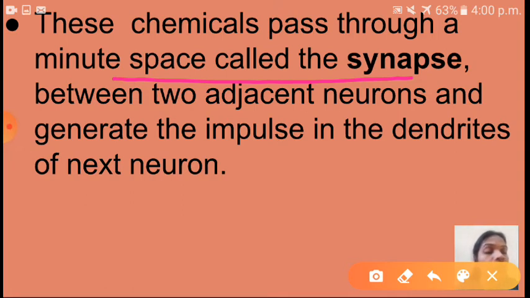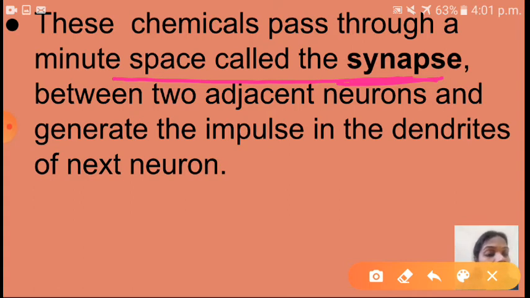So in the first neuron, the impulse goes from the dendrites to the cell body, from the cell body to the axon, from the axon to the axon terminal. At that time chemicals are secreted, and they pass through a minute gap between two adjacent neurons. Okay, so in that gap which one is secreted here, children? That chemical. So that gap is called what? Synapse. Between two adjacent neurons, and it generates the impulse in the dendrites of the next neuron.